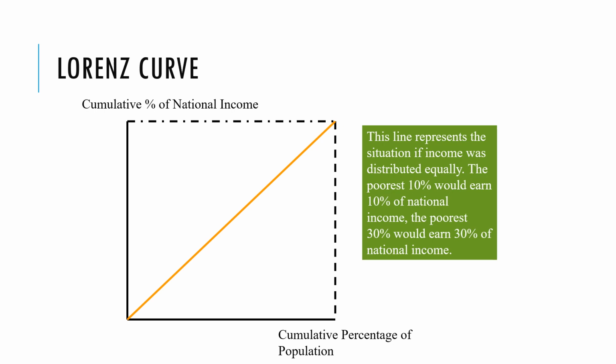And this line represents the situation if income was distributed equally, i.e. the poorest 10% would earn 10%, the poorest 30% would earn 30% of the income. So as we move up this line, effectively what we're saying here is, okay, we've got the population lined up from the poorest to the richest, and if we take the bottom 10% of people, if they possess 10% of the income, that's an equal distribution. If we take the bottom 30% of people and they have 30% of the wealth, then everyone's getting 1% each. Obviously at the top here at the far right hand side, 100% of the people must by definition have 100% of the wealth.